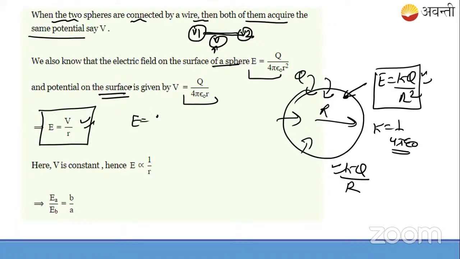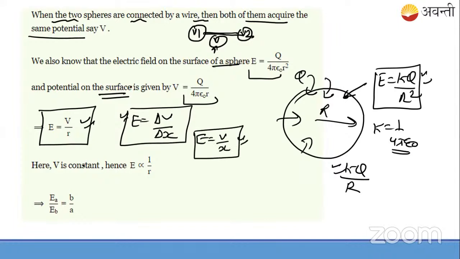E equals minus del V by del X. Del V by del X is like this. Remember one thing that if V is constant here, no? So E is directly proportional to 1 by R, or E is inversely proportional to R. So as the radius of the body increases, electric field goes down, so you can see it's decreasing. So what I'm going to do is this, just compare the things and divide them, you'll get the answer here.